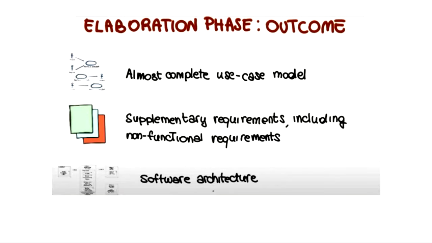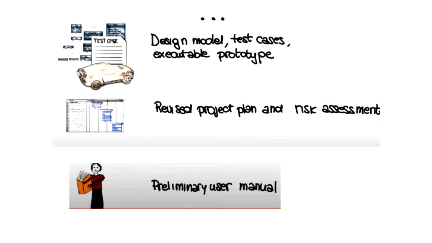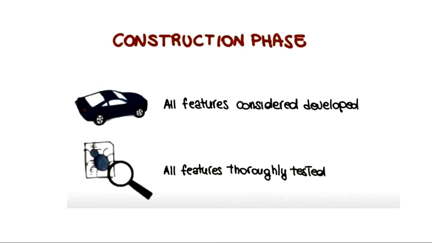So in the initial phases, you are just creating use cases for this car. That here will be the user and here will be the steering wheel. It will turn left, it will turn right, here will be the brakes. So you are just defining the use cases. In the construction phase, the actual whole car will be created. Okay, all features considered, developed. Whatever you have analyzed till now, that has to come into action or real life.